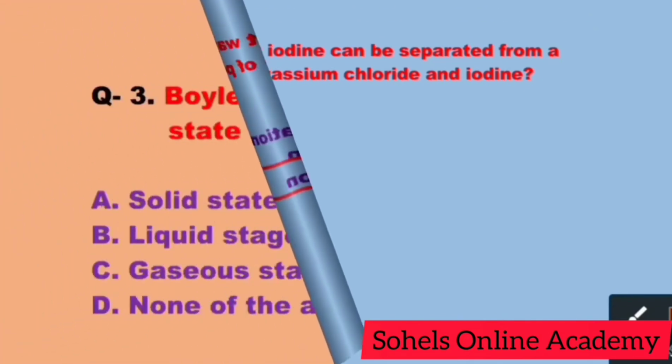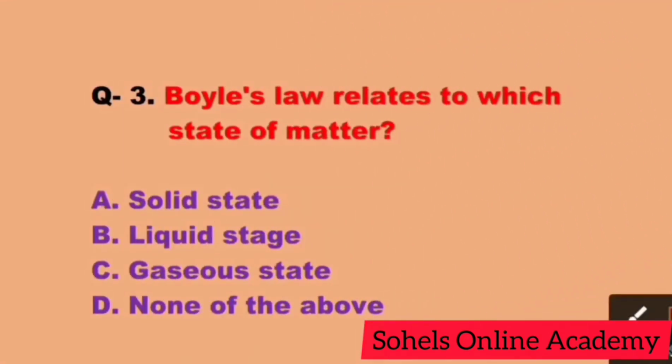Sublimation. Question number 3. Boyle's law relates to which state of matter? Correct answer is C. Gaseous state. Boyle's law: the pressure of a certain quantity of gas at constant temperature is inversely proportional to its volume. So correct answer is C.